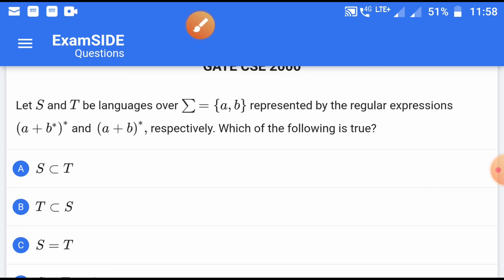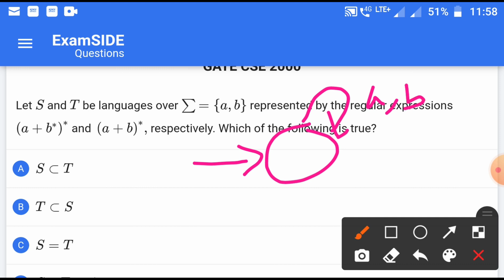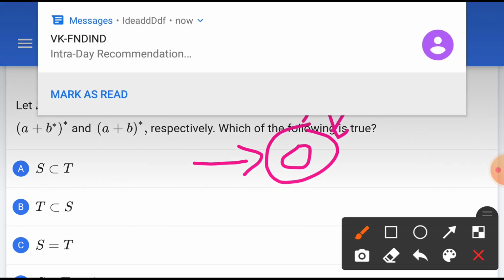If you want to realize it, then just see the diagram for (A plus B) whole asterisk, which is given here. A plus B: make the initial and final state the same, because it will include the null string also, because there is a closure given over A plus B, so we can conclude this.